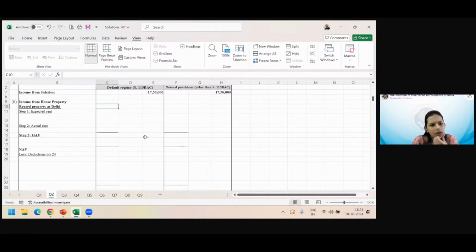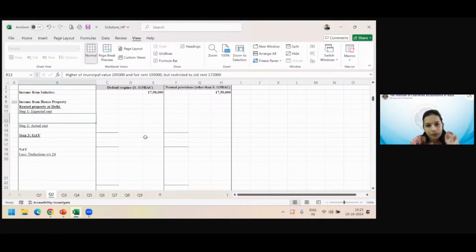Any difference in calculation in the default regime or normal regime or optional regime, that is for let out property? My question to you is, interest exemption for let out property, is there any difference in the way you calculate? No, there is no difference in it. So you calculate expected rent, you calculate actual rent, you do it for one of the regimes and you copy it to another. Okay.